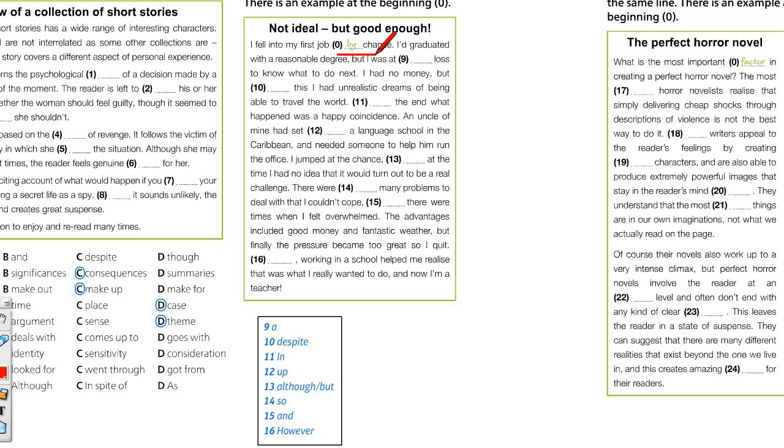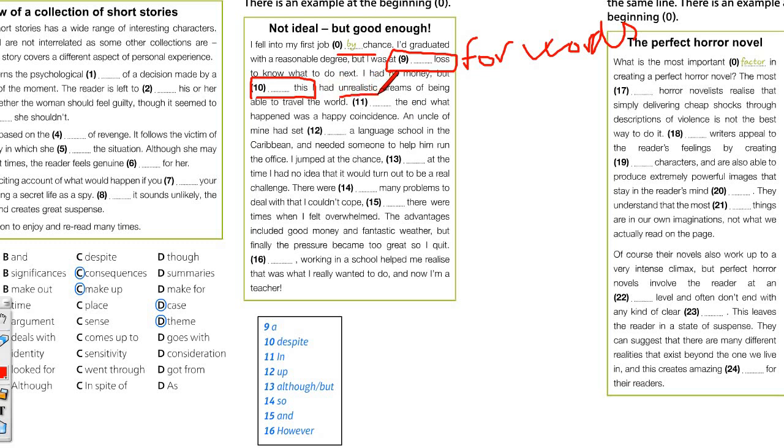So I tried by chance, no? Accidentally. This is at a loss. There's an expression which is to be at a loss for words. You don't know what to say, or to be at a loss, you're lost. You don't know what to do. Okay, so I was at a loss to know what to do. Despite this, I said in the podcast, despite plus a noun, this is a pronoun, so it's the same.